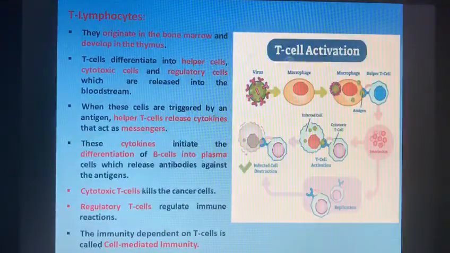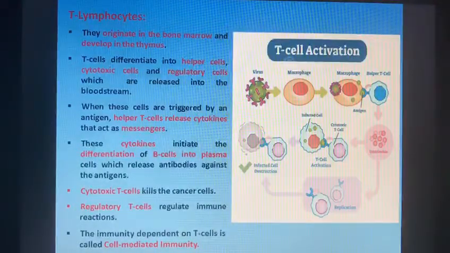Now we will study the second type of cells involved in acquired immunity, that is T lymphocytes. T lymphocytes originate in bone marrow, but they develop in the thymus gland of our body. T cells differentiate into three types of cells, that is helper T cells, cytotoxic cells and regulatory cells, which are released into the bloodstream. When triggered by an antigen, the helper T cells of our immune system release cytokines like interleukins or interferons, which act as messengers. I already explained about cytokines in my previous video, if you remember.